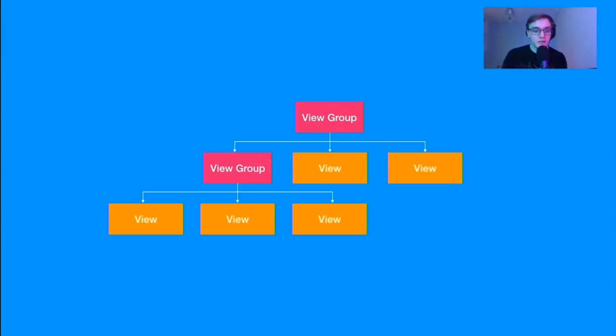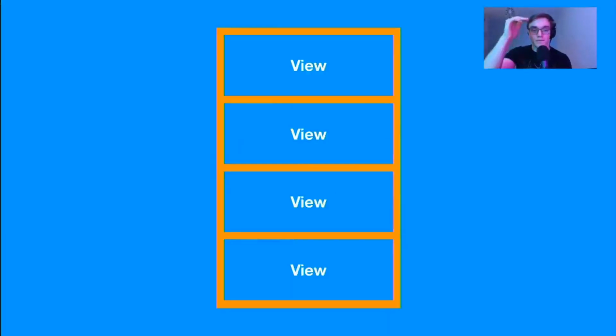So there are actually several different types of view groups, and obviously views. And here's an example where I've put real view groups and views onto my diagram. Now you can see we've got a linear layout, which stores everything in a linear order, hint in the name. You can specify whether it's vertical or horizontal. So if you want to have things all the way down, for example, that's quite useful. It contains 4 different views in this example. These could be, let's just say, 4 text boxes or with a button at the bottom.